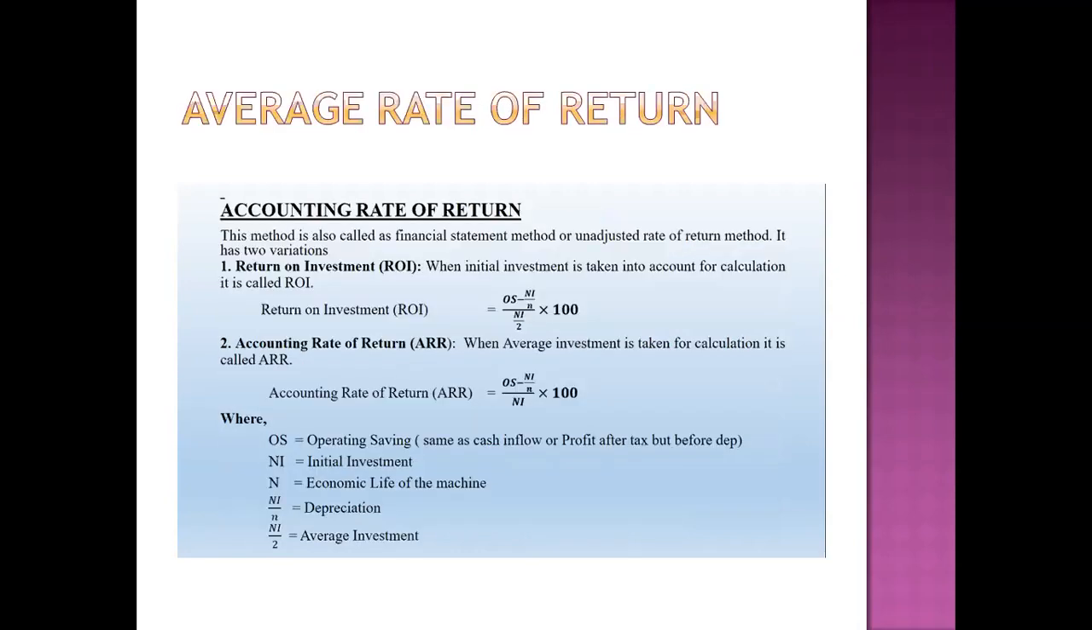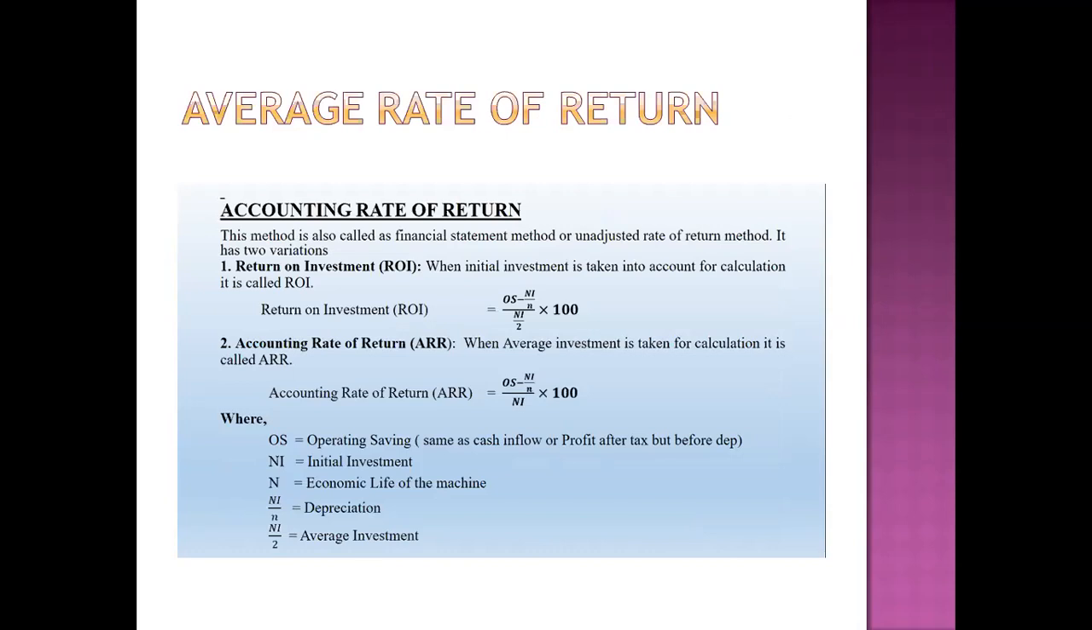Then we have the average rate of return method. What is the average rate of return method? Average rate of return is considered to be an improvement over the payback period method. It considers the earning of the project during the entire economic life of the project, right? Means you consider the earning of the project during the whole economic life of the project.